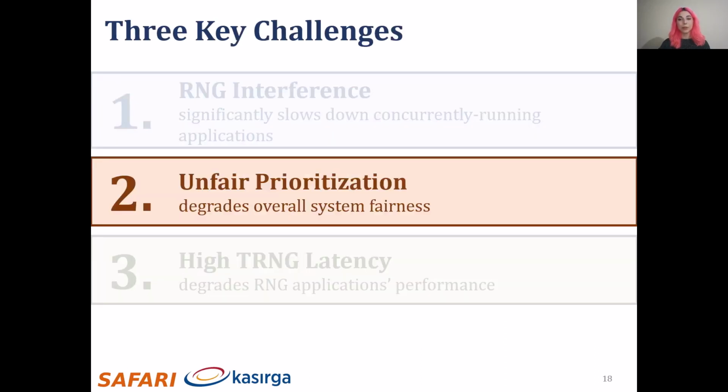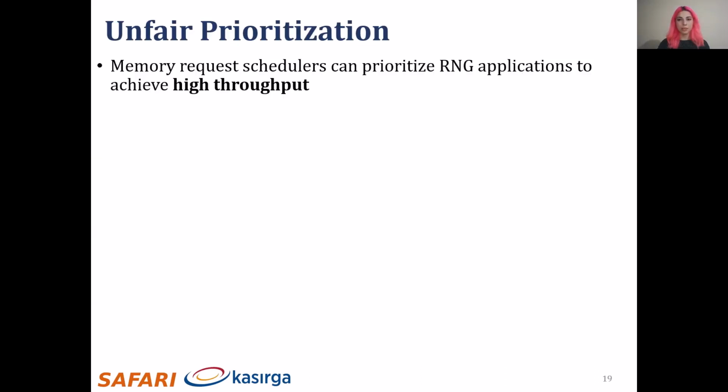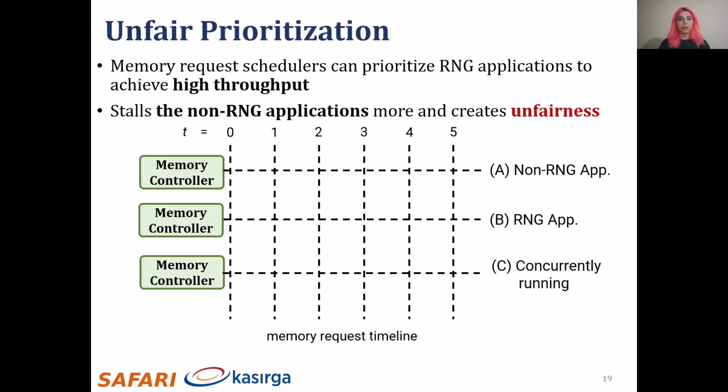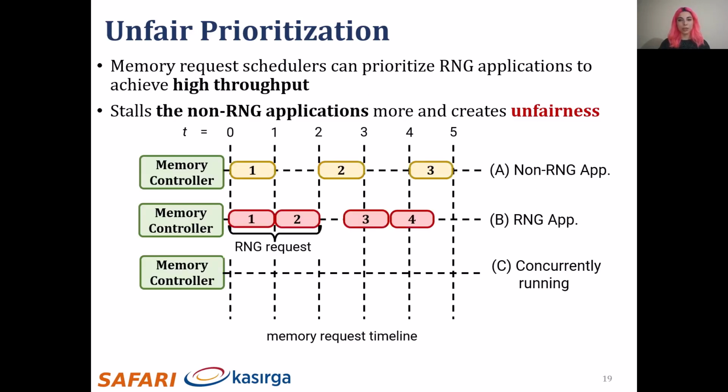Next is unfair prioritization of RNG applications. In a perfectly fair system, no application experiences slowdown when it runs concurrently with another application. However, in a system that generates random numbers in DRAM, memory request schedulers can prioritize RNG applications to achieve high throughput. And by doing so, the scheduler delays non-RNG applications' memory requests more than the RNG requests, and this creates unfairness. Here we show the memory requests of 2 applications, one non-RNG and one RNG application.